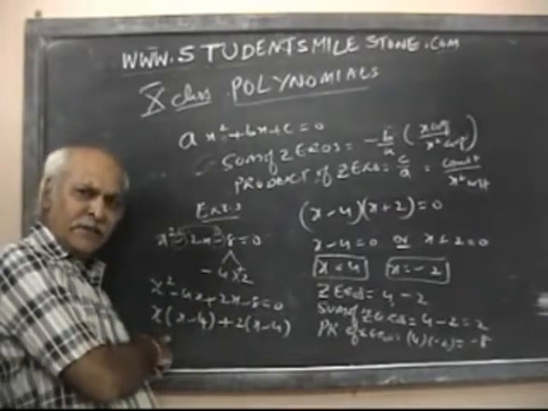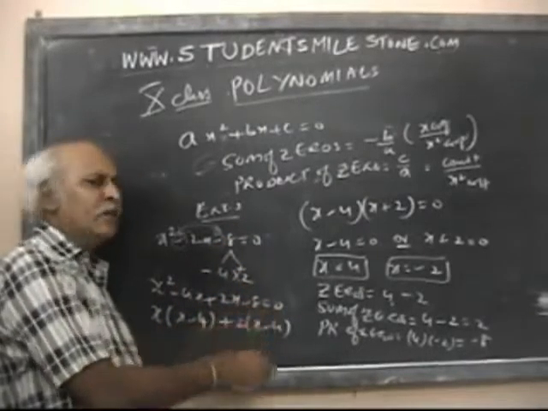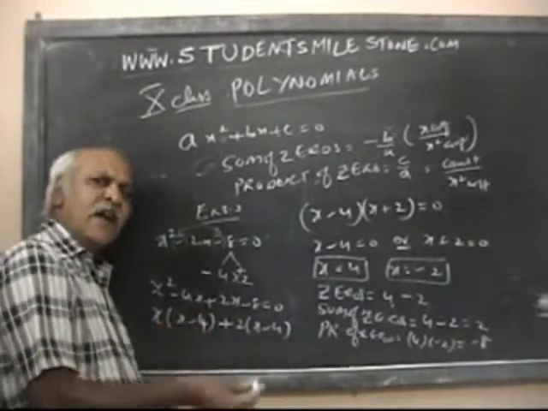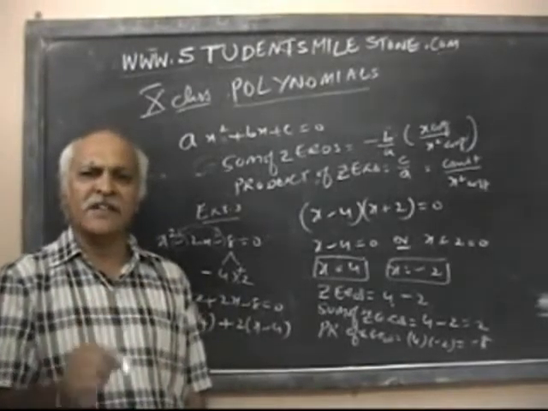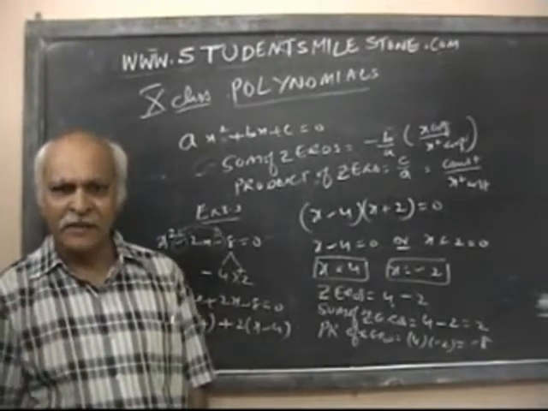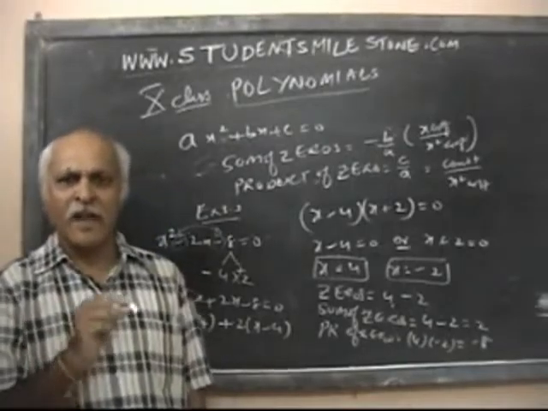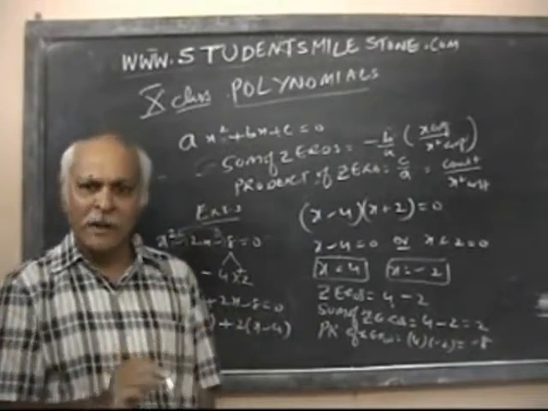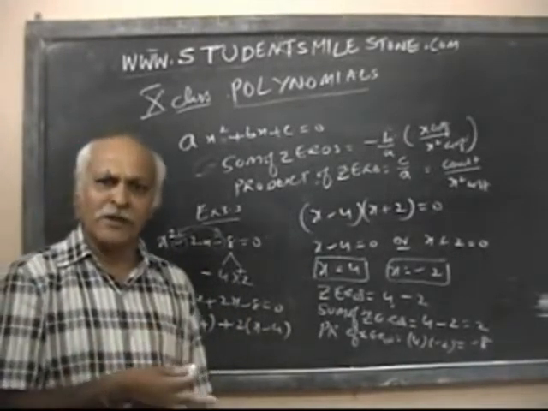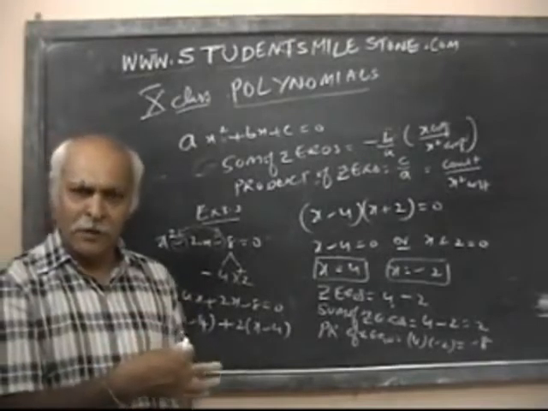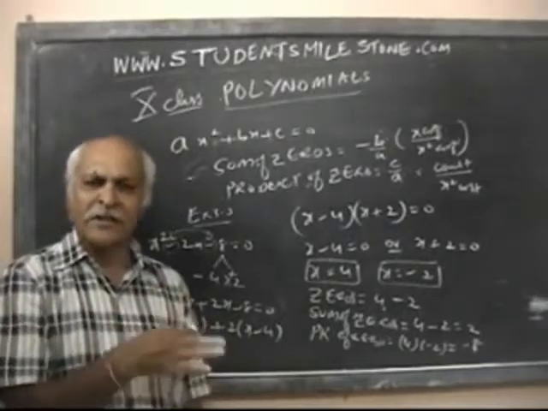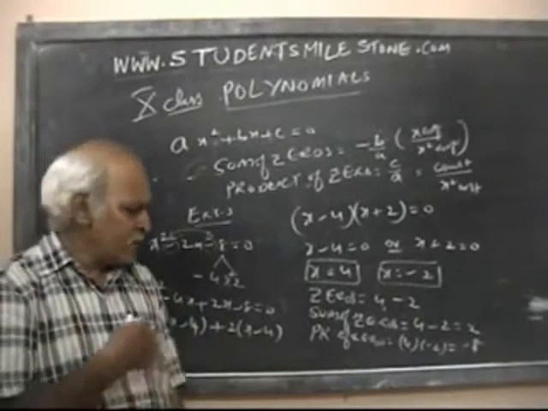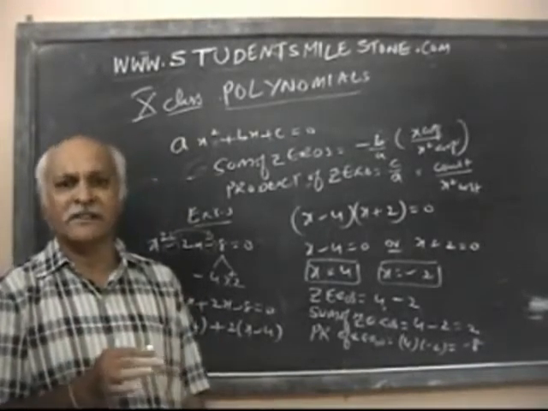Now factorization is there, then the sum of the zeros we have used, then the product of the zeros we have done, and each and every problem. Like this, in each and every chapter, each and every exercise, each and every bit, I have solved like this. Then it is very, very easy. If your school is giving you homework, you can just play the DVD in your system or DVD player and complete the solutions very easily.